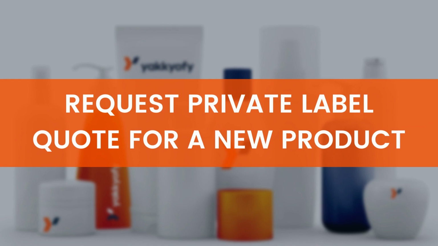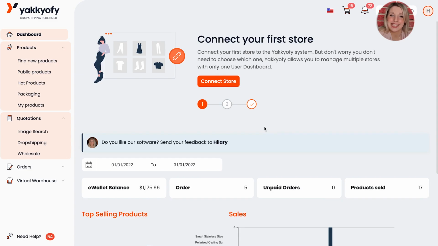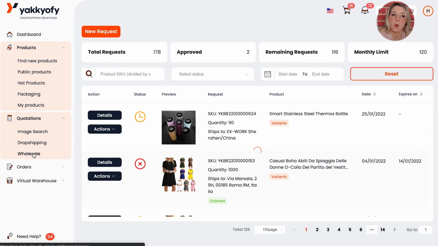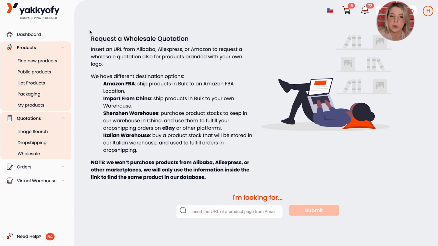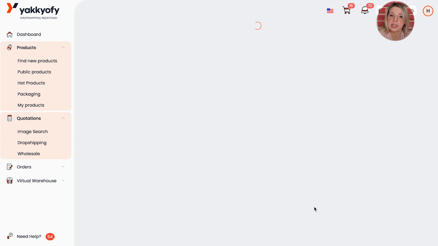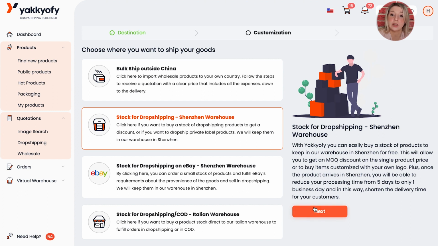Request a private label quote for a new product. Now let's see how to request a private label quotation if you do not find the product you want in our public catalog. Log into Yakify's dashboard. Here on the left-hand side menu, choose the tab Wholesale. Once redirected to the new page, click on the New Request button on the top left corner. In this page, you can insert a link from either Alibaba, AliExpress or Amazon and click on Submit. From then onwards, you can follow the same process as we showed before.